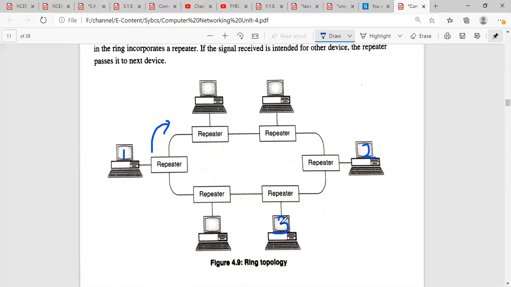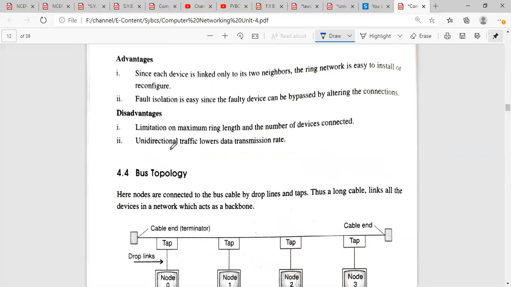Unidirectional means data will flow in a single direction only. Data will not flow in this direction. This is the major thing which is a disadvantage to the ring topology, right? So it lowers the data rate. Why? Because it requires a large time for the data to reach from this position to this to this to the final destination. Data needs to travel this long path to reach the destination. So this is how unidirectional flow affects the transmission rate.